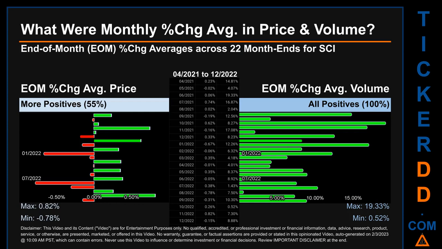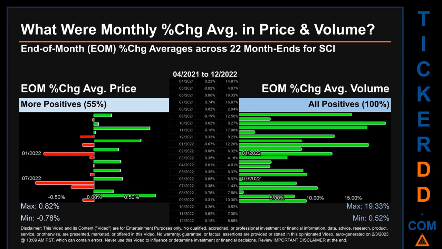From 04-2021 to 12-2020, 12 out of 22 month ends had a positive percentage change in average price. That is 55% of month ends saw a positive percentage change in average price. In terms of volume, 22 out of 22 month ends had a positive percentage change.